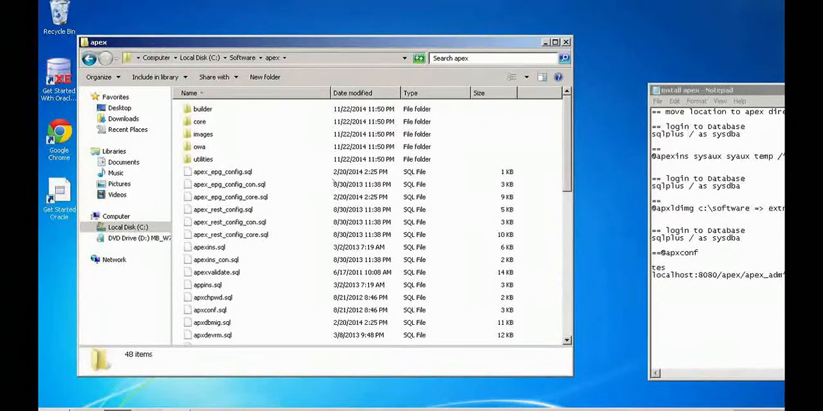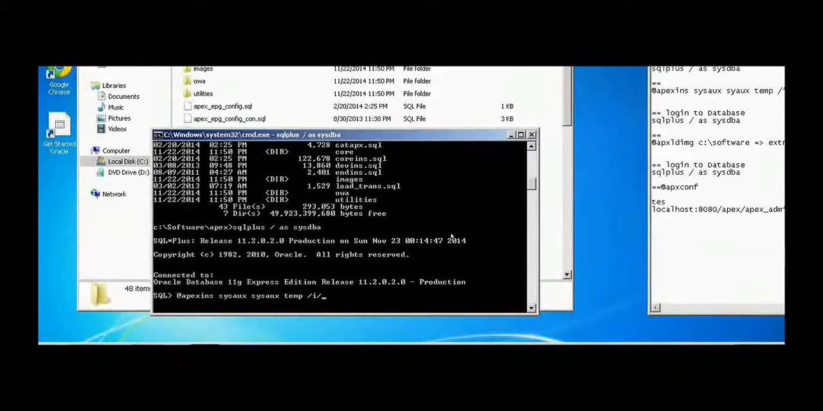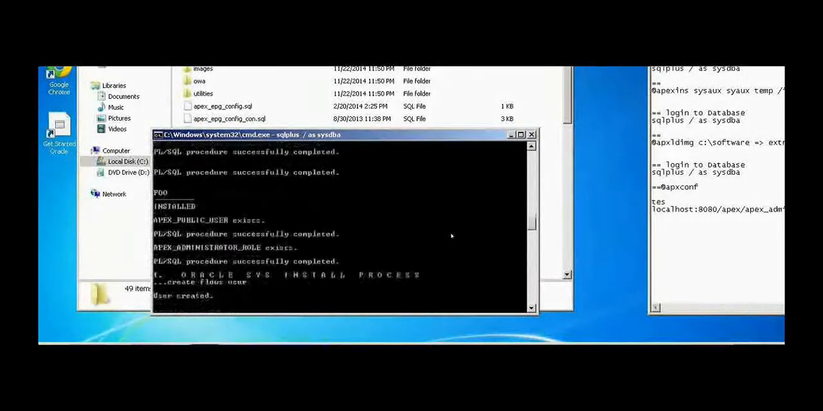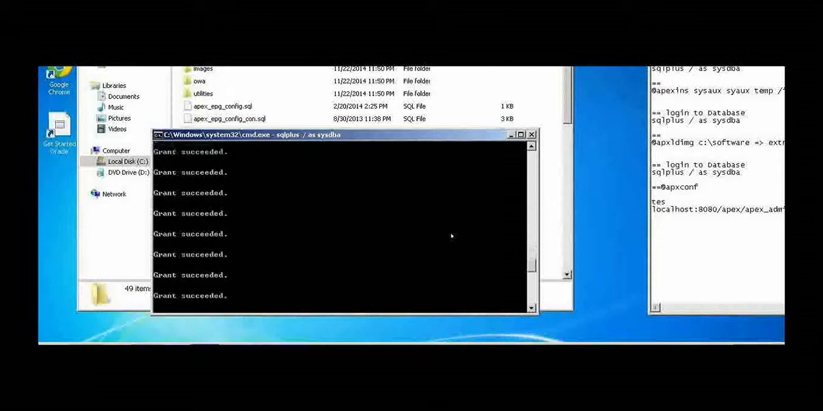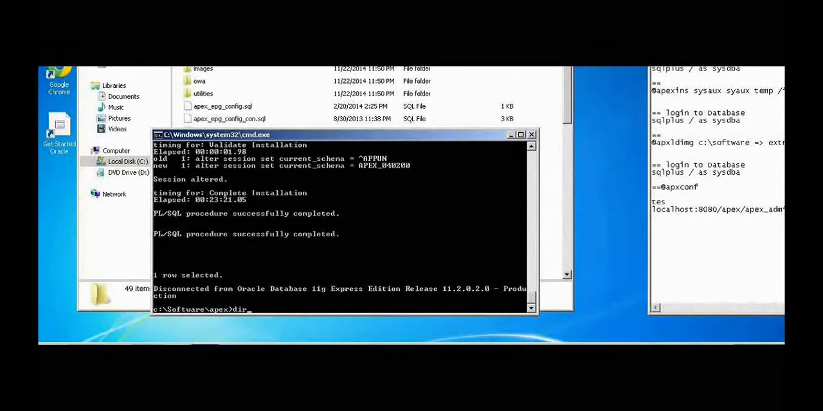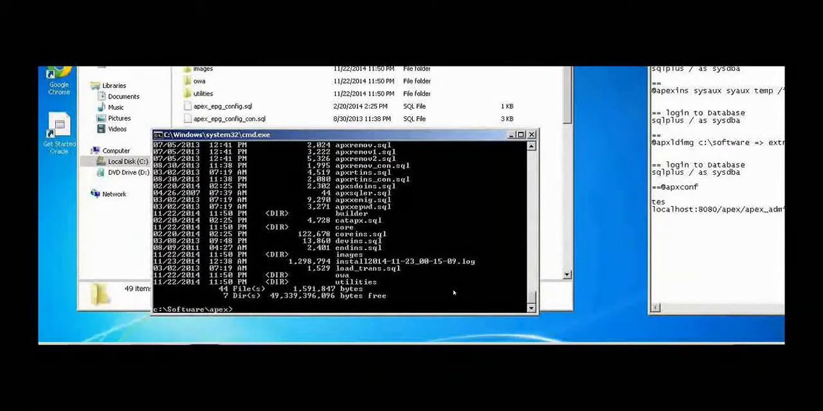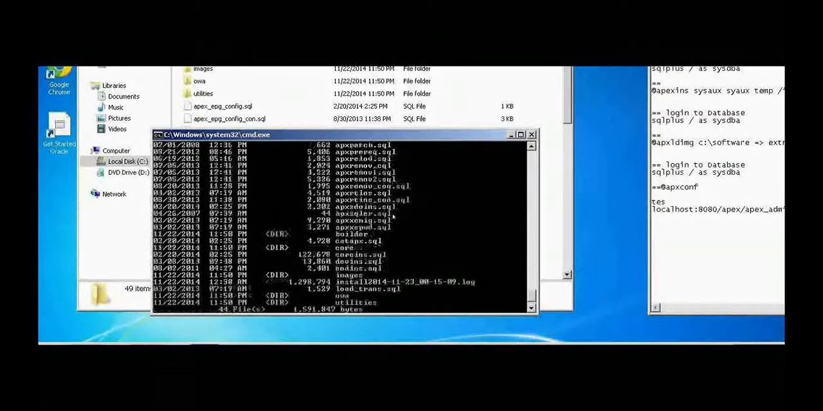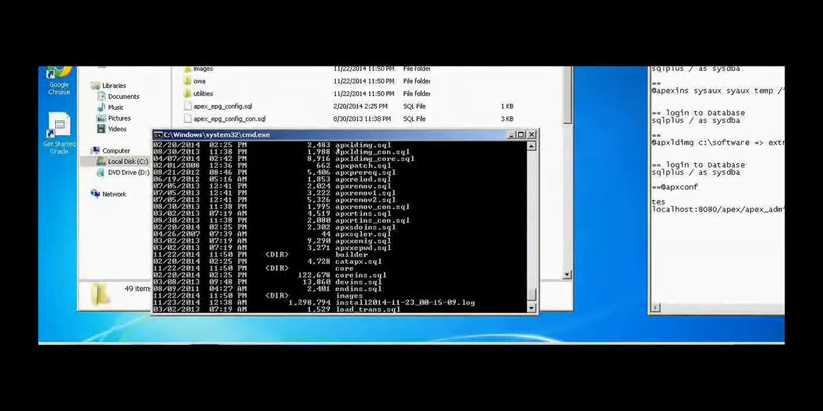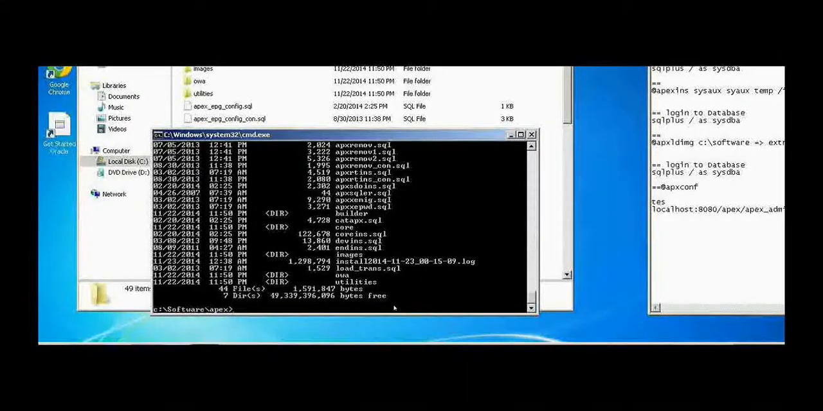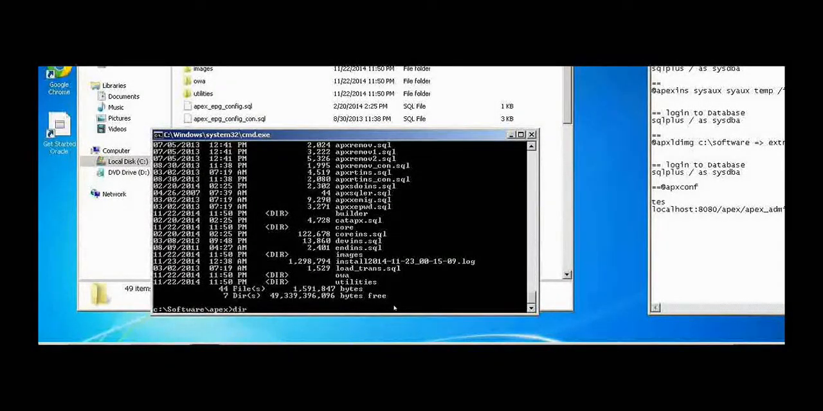And invoke the command prompt and execute the apexins.sql. This script will take about 45-50 minutes to complete. So this is the core script. Once this script is complete, you need to load the image resources for Apex.